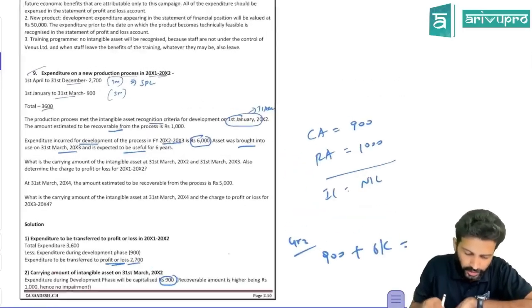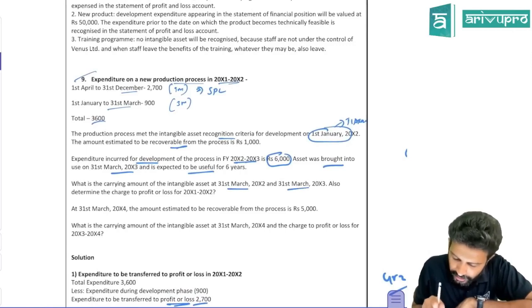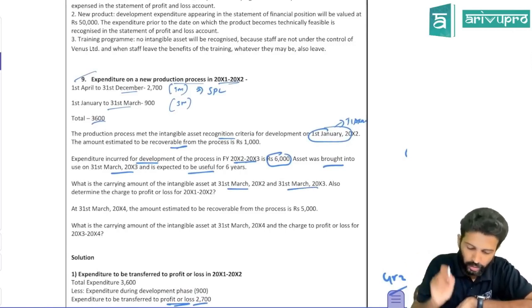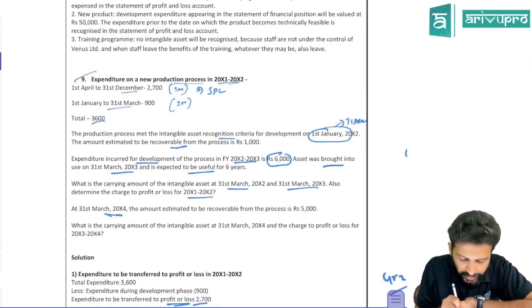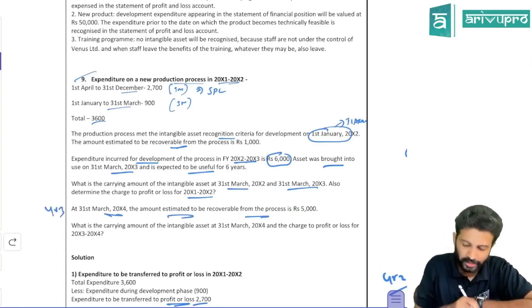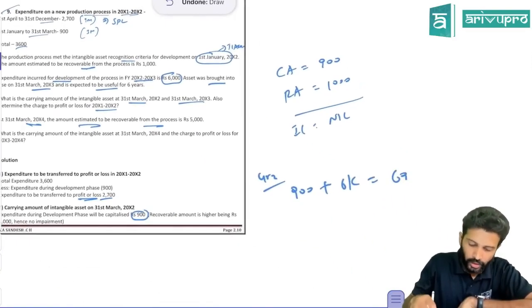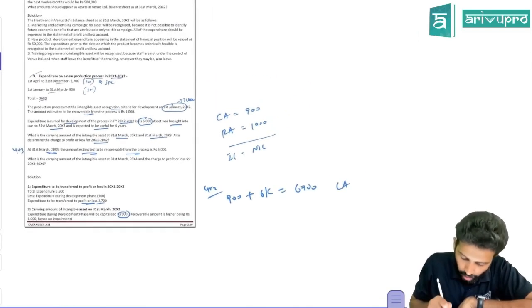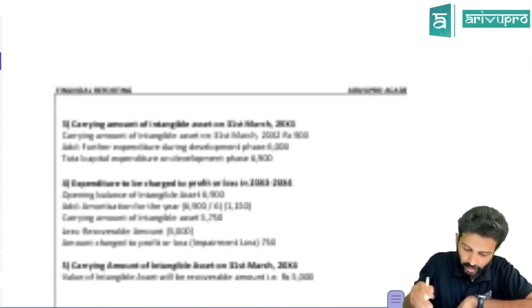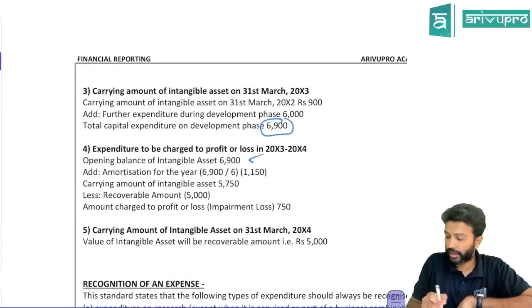Next, what are they saying? What is the carrying amount of the intangible asset as on 31st March 20x3? We have already done that. At 31st March 20x4, that is your year 3, the amount estimated to be recoverable from the process is 5,000. So in year 3, what is the carrying amount of the asset? Is it 6,900?